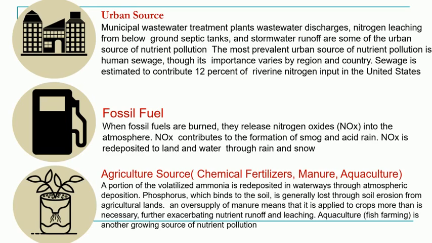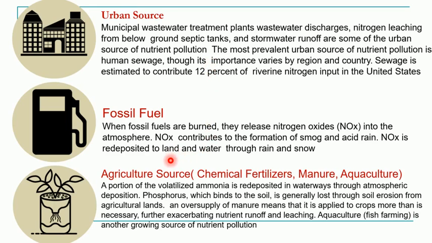It includes nutrient pollution mainly from human sewage. From every household, sewage is released into the water bodies, followed by wastewater discharge plants, ground septic tanks, stormwater runoff, and nitrogen leaching, which are the major urban sources of eutrophication.